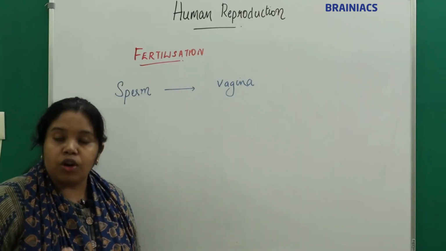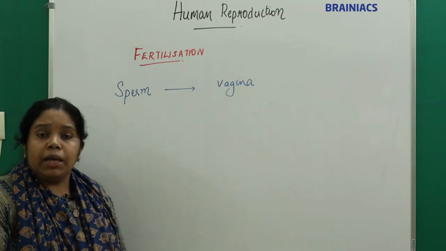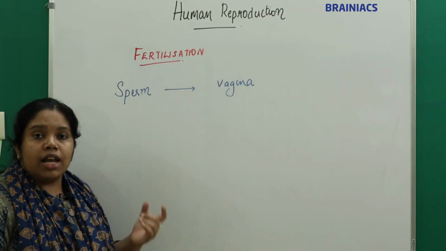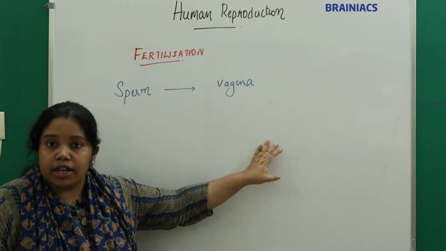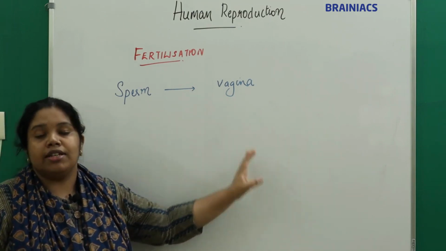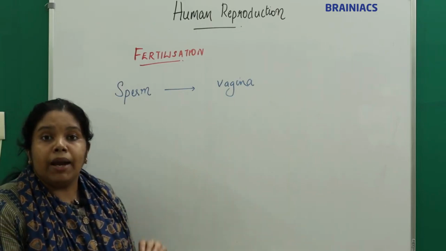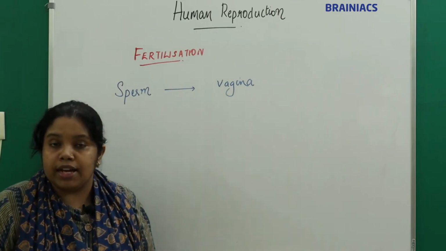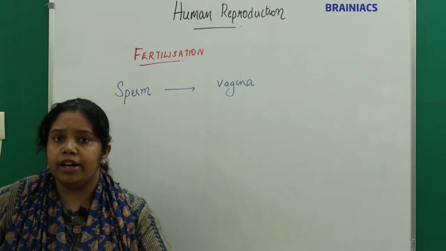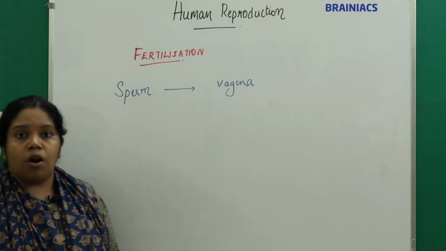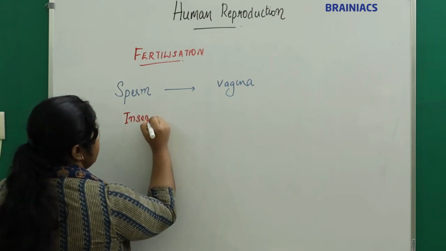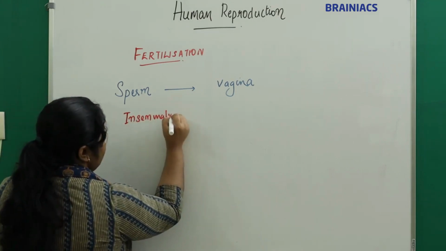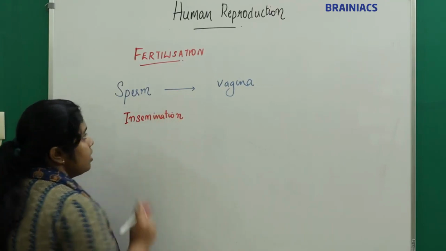The sperm will get deposited in the female genital tract with the help of the copulatory organ. Which is the copulatory organ in males? Males have the penis. The penis is the copulatory organ in males. So the sperm get deposited at the vagina with the help of the male copulatory organ called the penis, and that process is called what? We have already discussed that. That is called insemination.